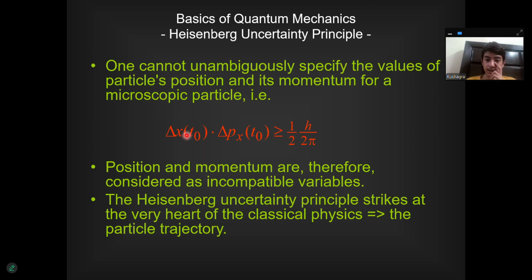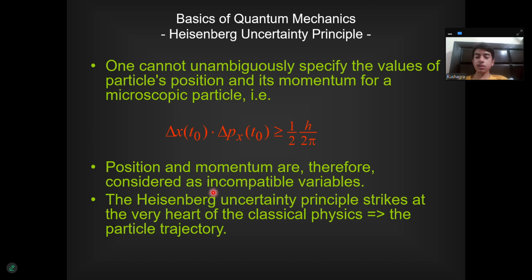Quantization of energy is yet another property of microscopic particles. Like we were talking about, Heisenberg's uncertainty principle says that we cannot determine the momentum and the position of a particle altogether. That is delta x of t0 multiplied by delta v x of t0 is greater than or equal to h over 4 pi. Position and momentum are therefore considered incompatible variables.